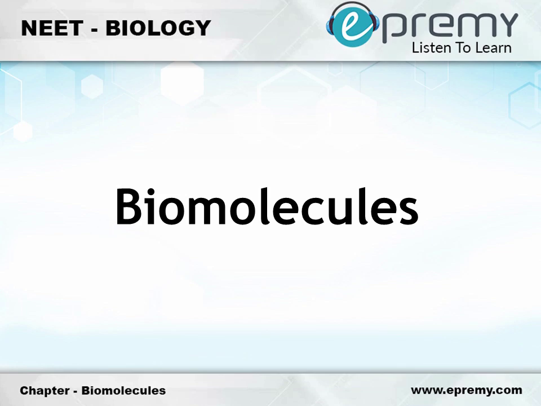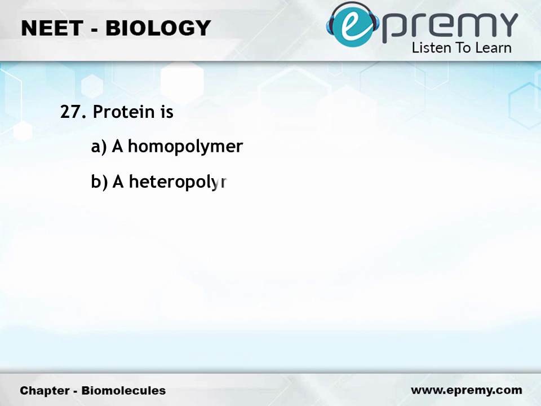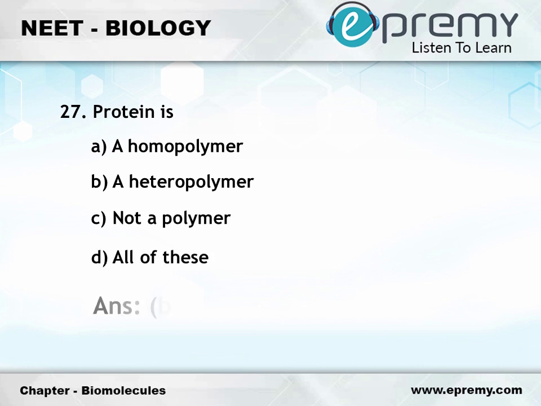Multiple choice questions in biomolecules. Question number 27. Protein is option A, homopolymer, option B, heteropolymer, option C, not a polymer, option D, all of these. The answer is option B, heteropolymer.